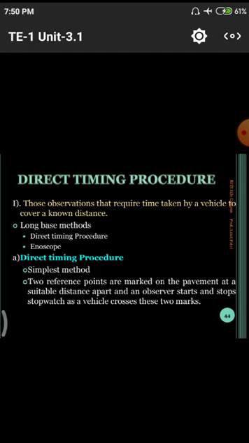In our normal regular basis, to measure those two distances we simply need to mark two points, the starting point and the ending point of the road, and the vehicle moves from the starting point to the ending point. We switch on the stopwatch at the starting point, and when the vehicle reaches the stopping point we stop the stopwatch, so that the time taken to travel between those two points is calculated, and we have both the distance and the time.